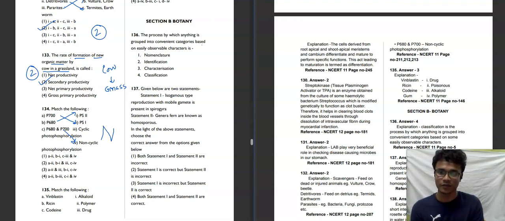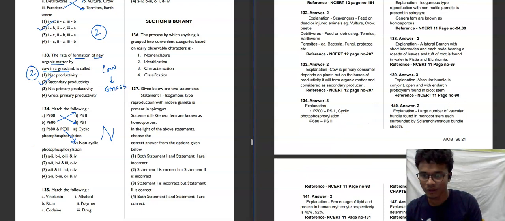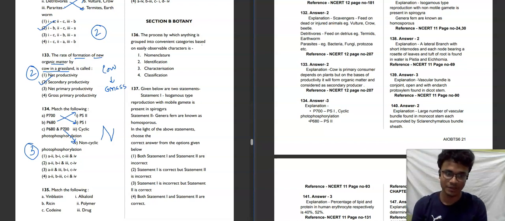That is basically the non-cyclic phosphorylation when both P680 and P700 act. If we match all this, the third option will be our correct answer. P700 helps in PS1 as well as cyclic photophosphorylation. P680 only helps in PS2, activation of PS2, and P680 and P700 both act in non-cyclic phosphorylation.